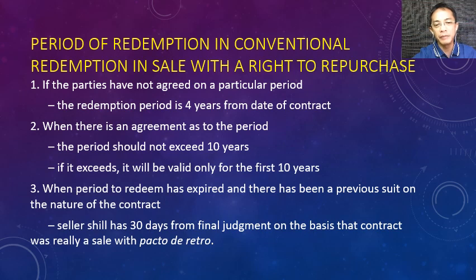If the judgment of the court happened on the 3rd year, the 2nd year, of course, this 4-year period and 10-year period will be followed. Mag-apply lang ang number 3 if the 10 years, 4 years period tapos na, wala pa natapos ang case. Okay? Baka nagka-problema na si seller kung makaredeem ba siya o hindi, kasi tapos na yung number 1 and number 2 na period. Ito 4 years and 10 years. The law says, do not worry because after the judgment of the court, you still have 30 days to redeem even if the period of 4 years, 10 years has already expired.